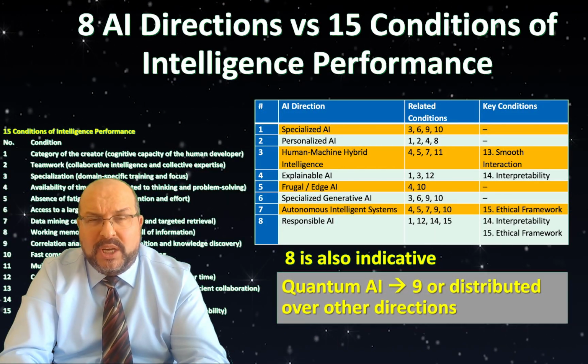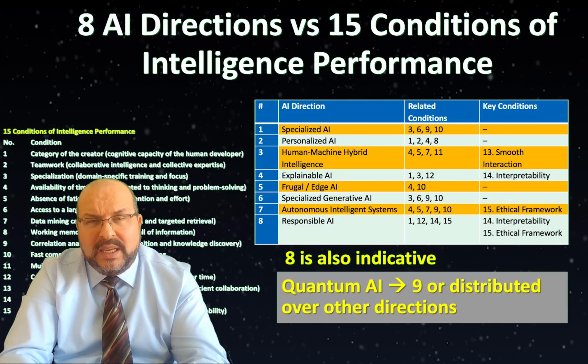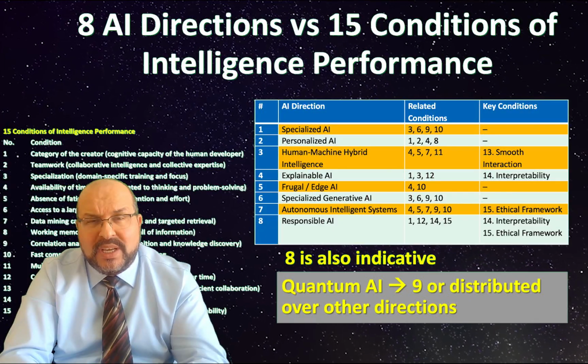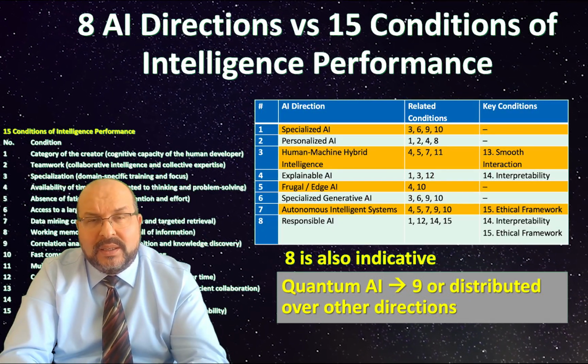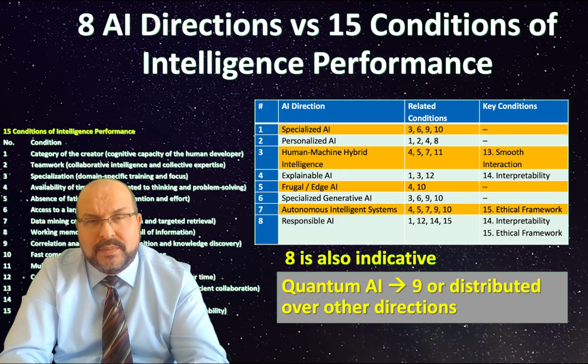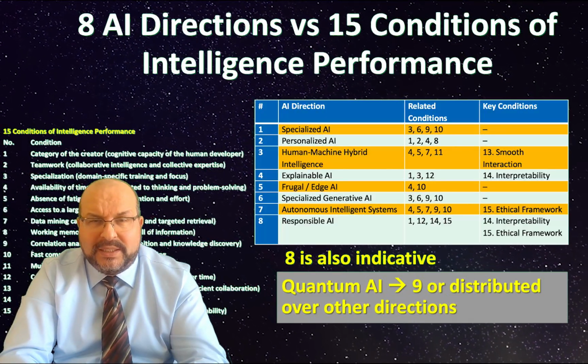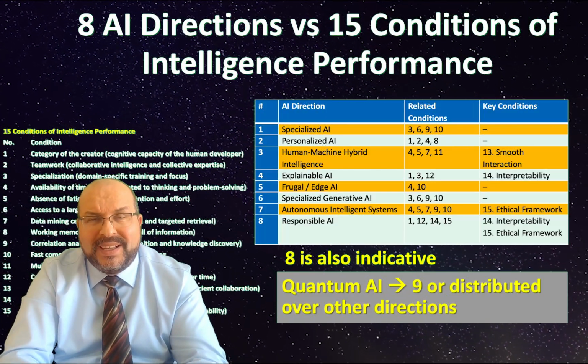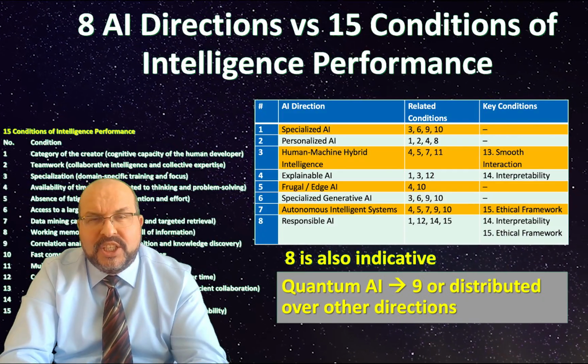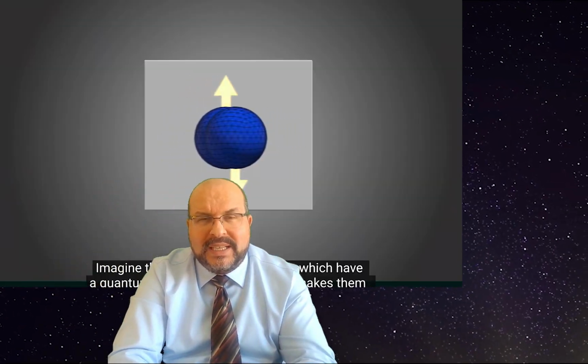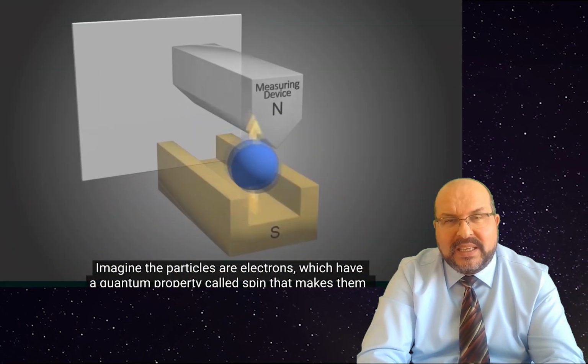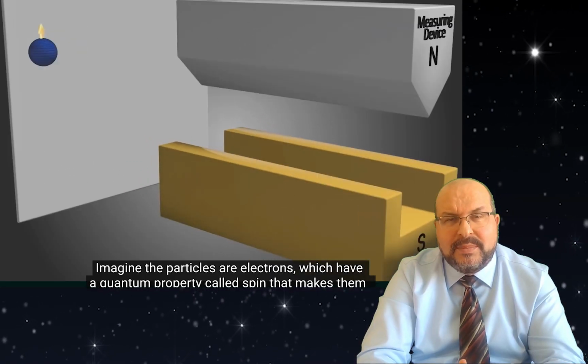The number 8 here is also indicative. We may have 9 or 10 directions, and also we can have 6 or 7 directions only, depending on how we classify these directions. For example, the quantum AI may be considered as direction number 9, or it can be distributed over some other directions.